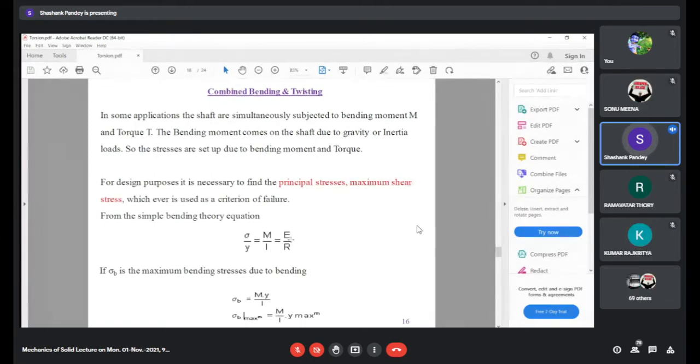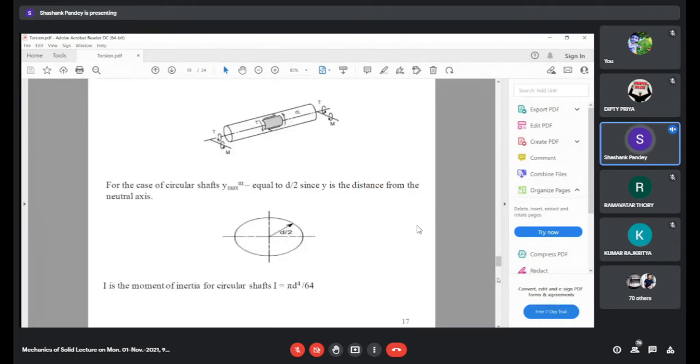For the circular shaft, I is pi by 64 d raised to the power 4. It is a solid circular shaft. And y max is the maximum distance, which will be nothing but the radius, which can be expressed in terms of diameter, that is d by 2. So in place of I, we can write in terms of diameter, and y max we can also write in terms of diameter. This is what we are going to do in the next step.